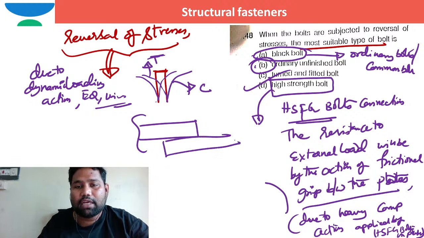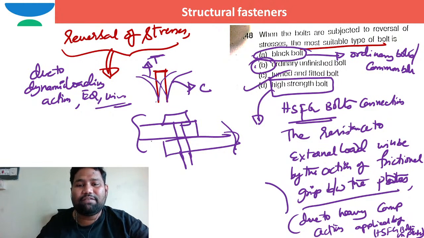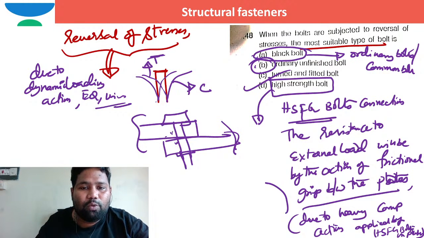This is how the connection is. So this is the HSFG bolt. If with a heavy compression force I had tightened this HSFG bolt with the help of a wrench, then after tightening, heavy compressive force got applied over these two plates, some clamping force type of stuff.